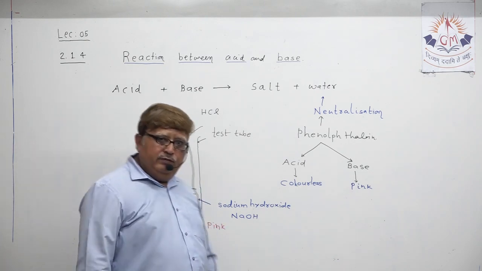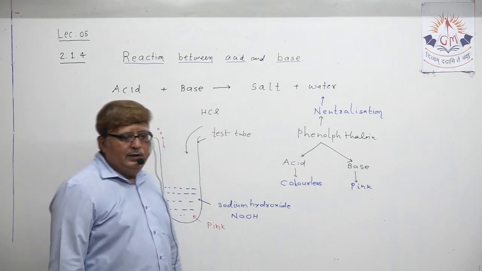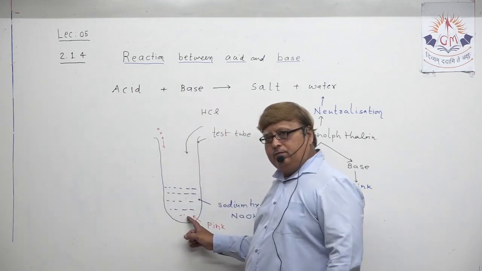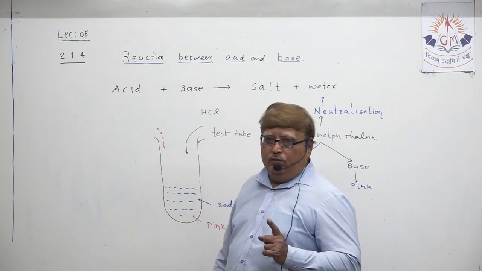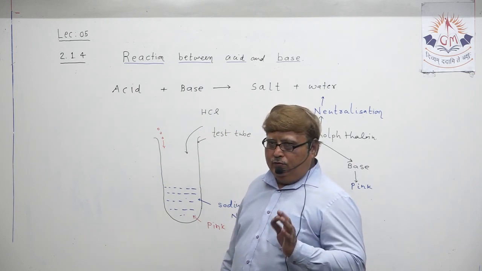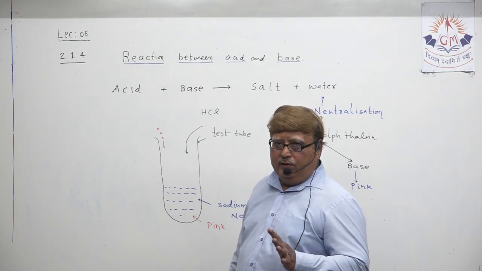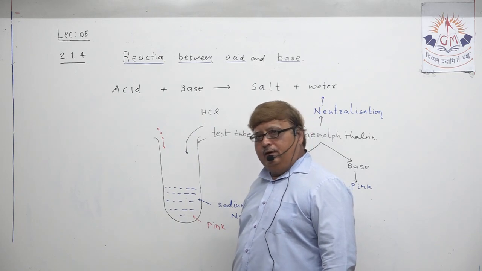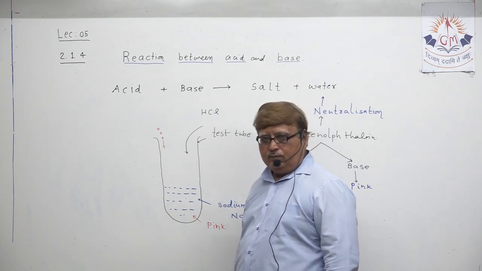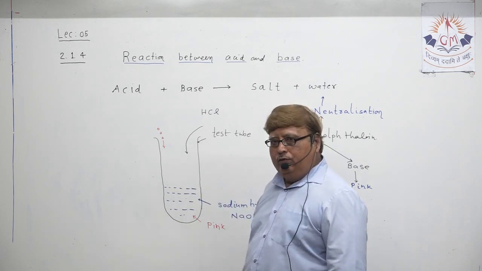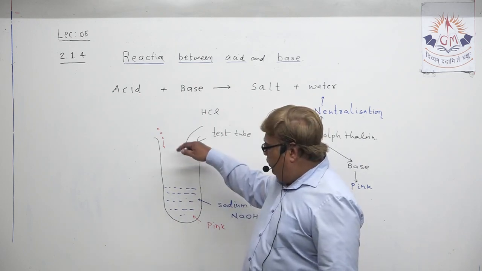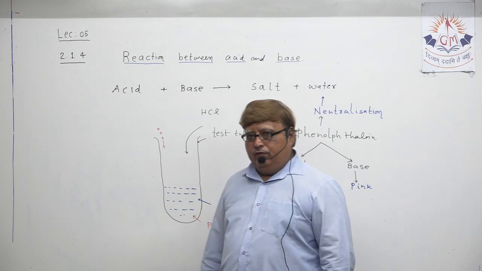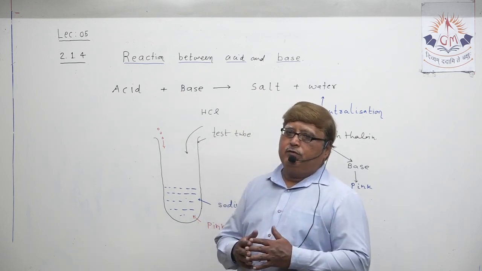Understand your observation now. What happens initially? In the test tube, we have taken sodium hydroxide solution, which is a transparent liquid. Few drops of phenolphthalein indicator are added. The phenolphthalein indicator imparts which color?